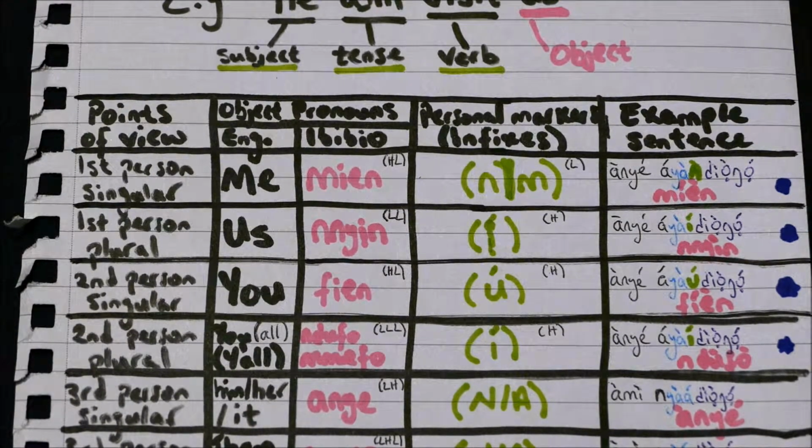Because we do not have the object representative in the middle of that compound word, it is absolutely imperative that you add the object pronoun at the end, if that's what you mean. So if you just said ami nya diongo, it means I will know. If you add the word anye, it then means I will know him.